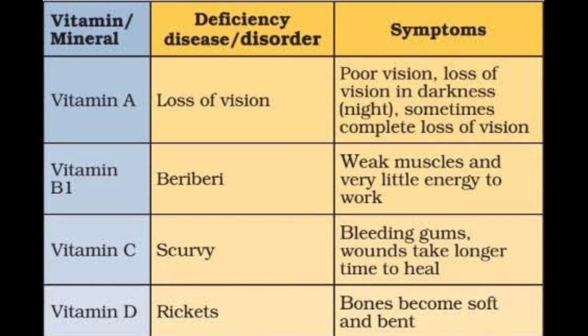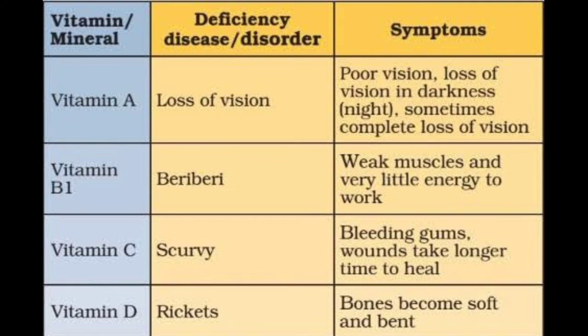Due to deficiency of vitamins and minerals, we will suffer the following problems. If vitamin A is deficient in our body, we will suffer from loss of vision. It causes symptoms like poor vision or loss of vision, meaning night blindness. We can't see after 6 o'clock at night.